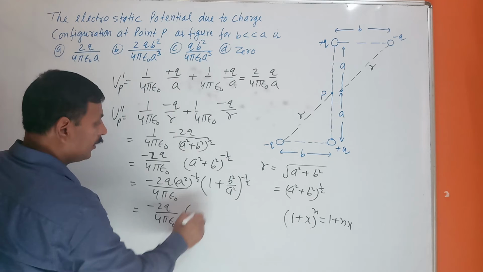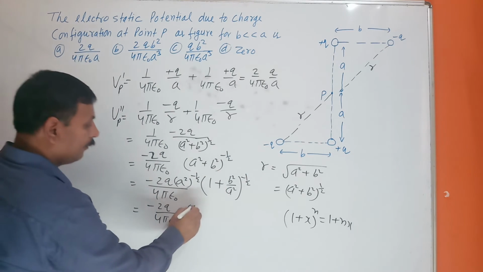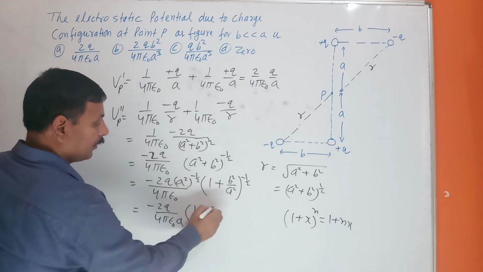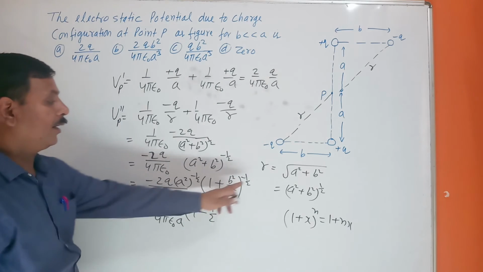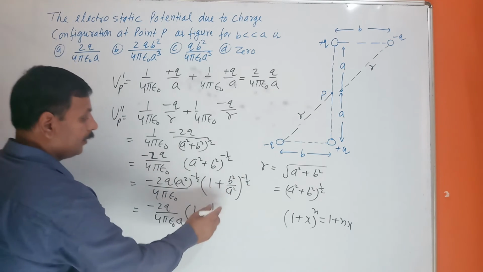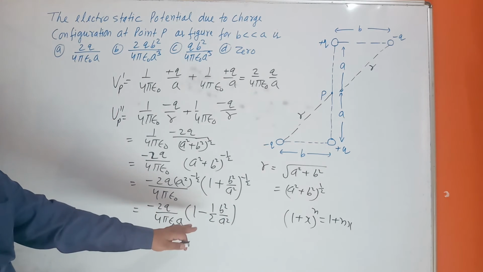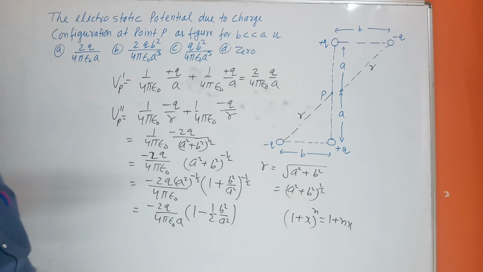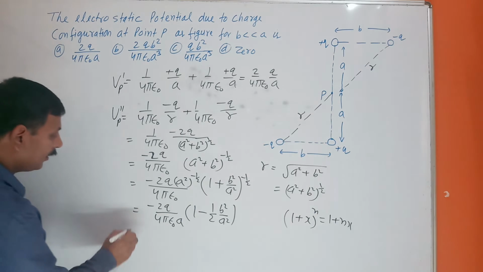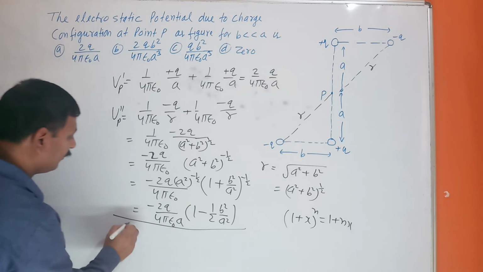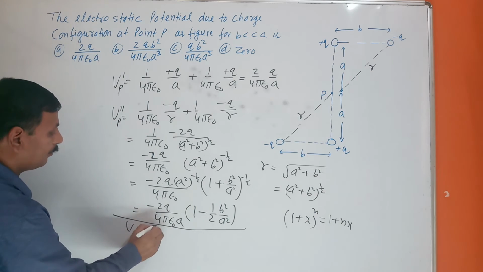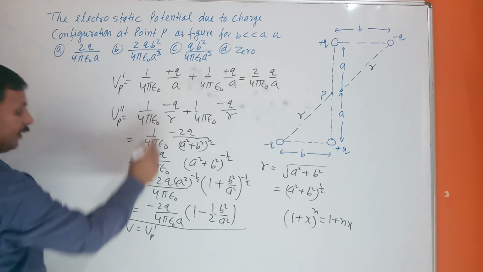Here what happened? This becomes 1 minus b square upon 2a square. So this will be the Vp dash. What will be the net potential? The net potential V is equal to Vp dash first plus second.